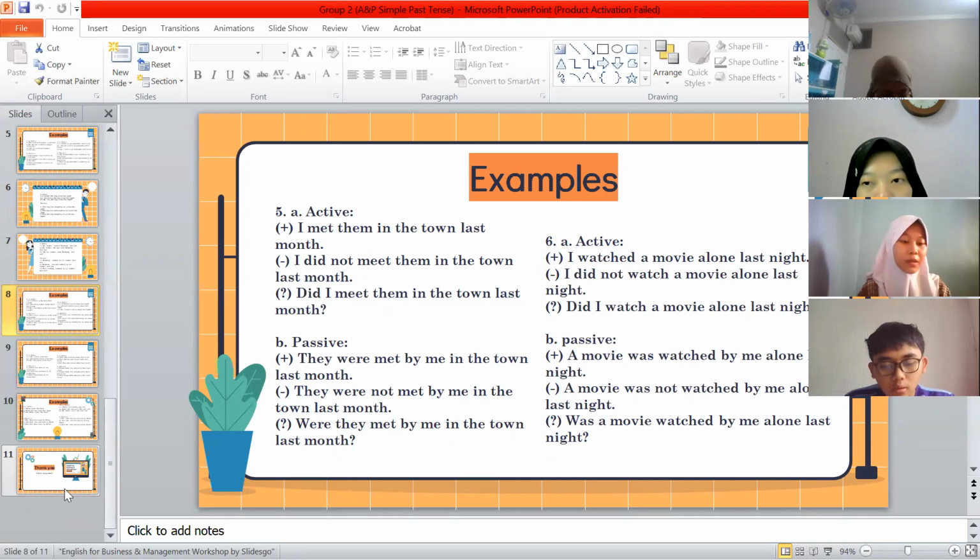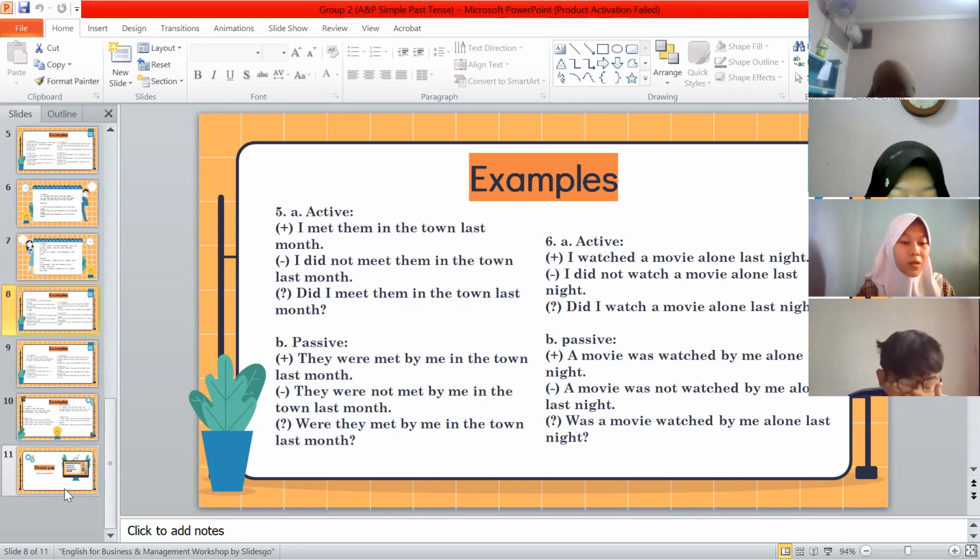The passive sentence is they were met by me in the town last month. And the negative, they were not met by me in the town last month. And the interrogative, were they met by me in the town last month?